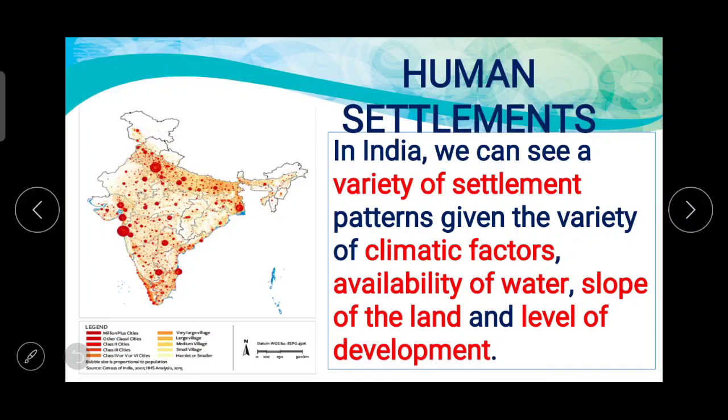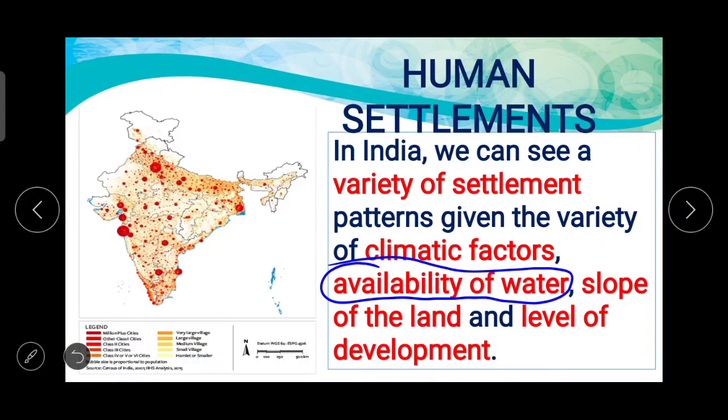And this is because of the different climatic conditions in our country. At the same time, the availability of water is a very important thing which plays an important role in human settlement. Then the slope of the land and level of development.